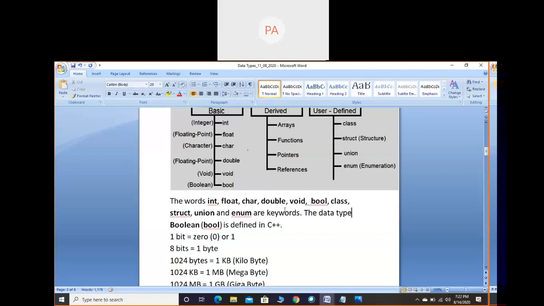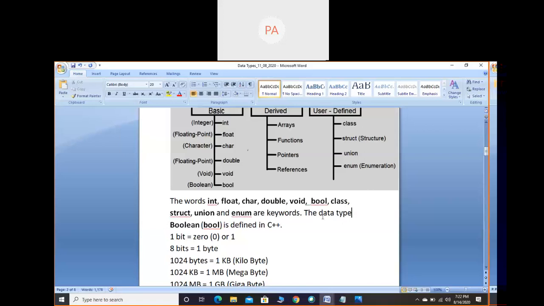Whereas struct is a keyword which we use both in C language and C++ language. And these keywords also, int, float, char, double, void, we will use in both C and C++. Union is a keyword, enum, enumeration. Enumeration is just like structure and union. In that chapter we will discuss. So these are the keywords.